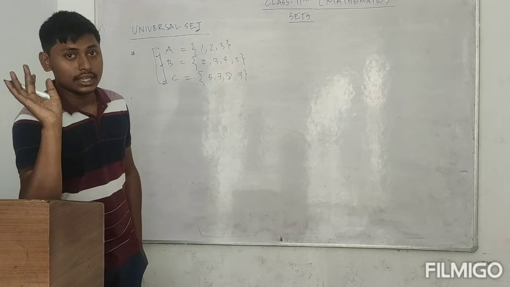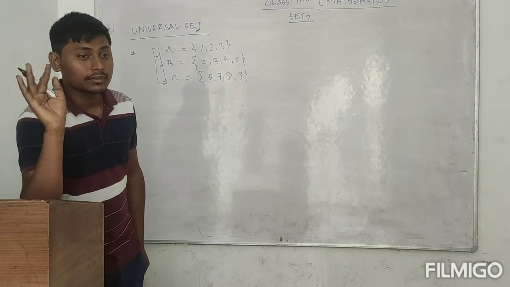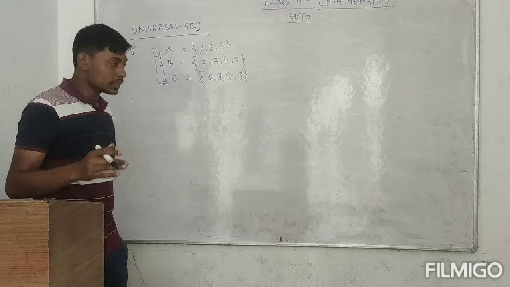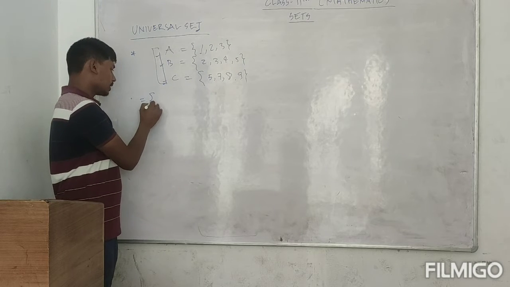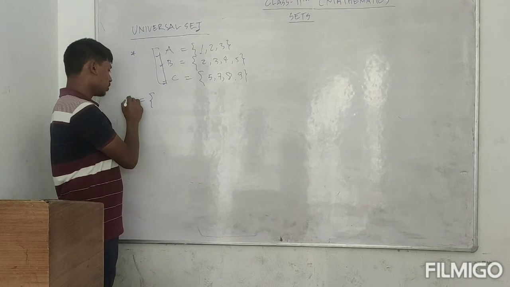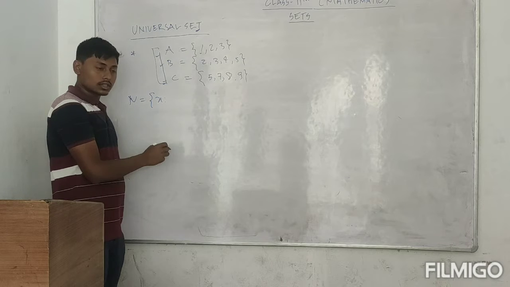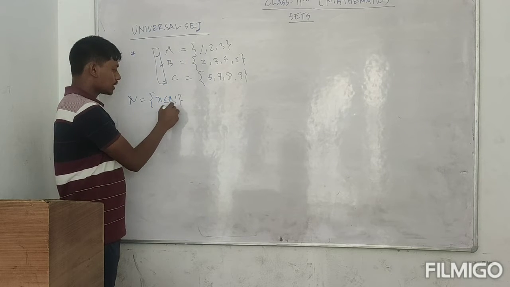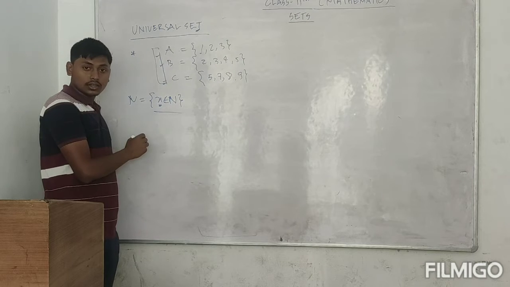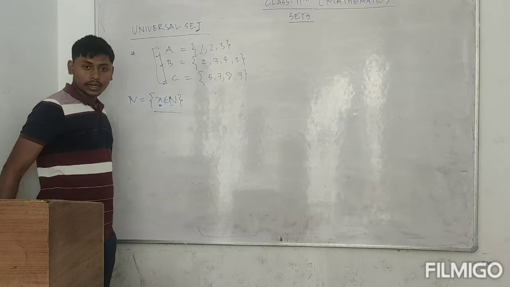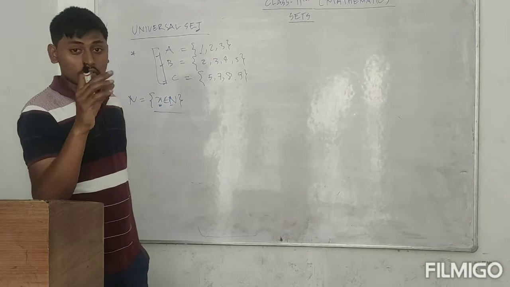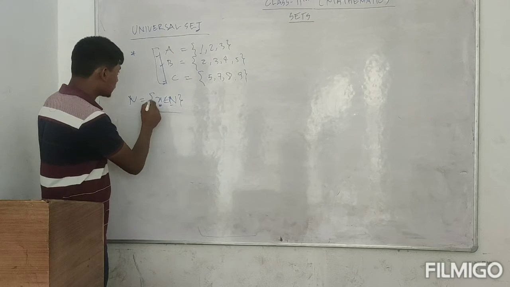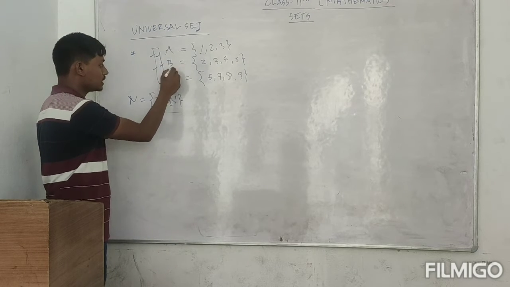whenever we define any set, we will always define it by its elements. For the universal set, suppose I am taking the set of natural numbers, such that x belongs to natural numbers. This is a set of x which belongs to natural numbers. This could also happen. But what can be your list set for the universal set for these 3 sets?